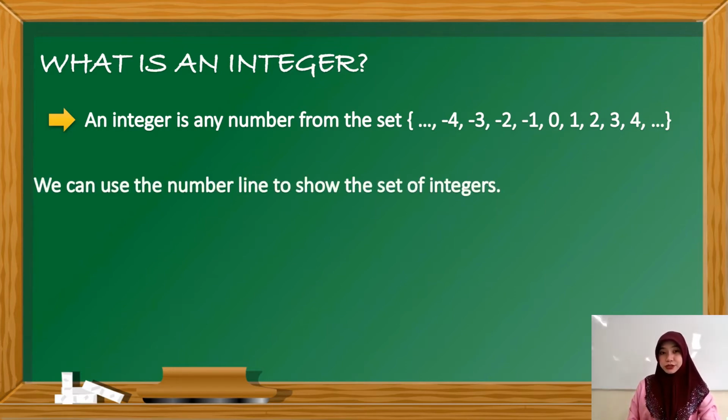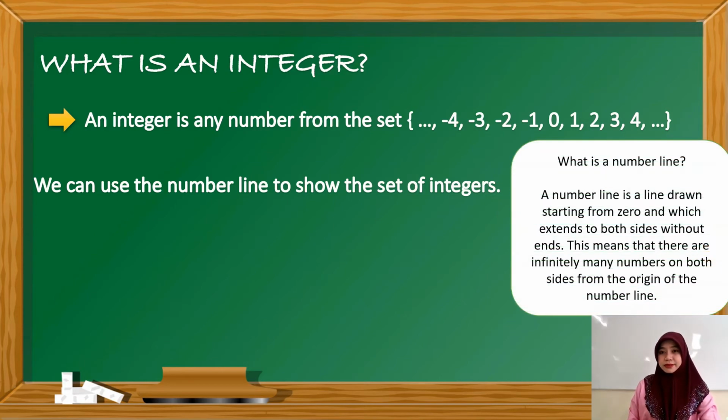We can also use the number line to show the set of integers. What is a number line? A number line is a line drawn starting from 0 and which extends to both sides without ends. This means that there are infinitely many numbers on both sides from the origin of the number line.